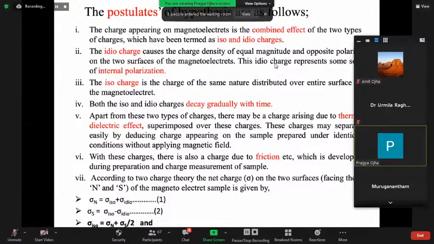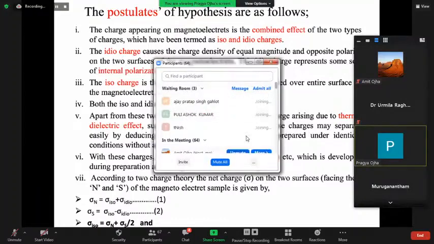Ido charges cause a charge density of equal magnitude and opposite polarity on the two surfaces of the magnetoelectret. This ido charge represents some sort of internal polarization. The iso charge is a charge of the same nature distributed over the entire surface of the magnetoelectret, and both iso and ido charges decay gradually with time.